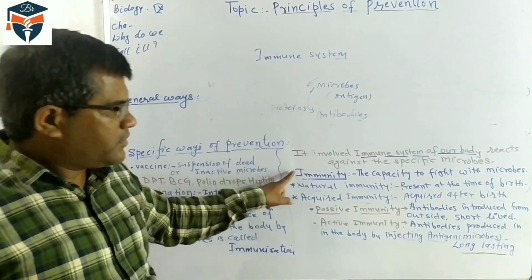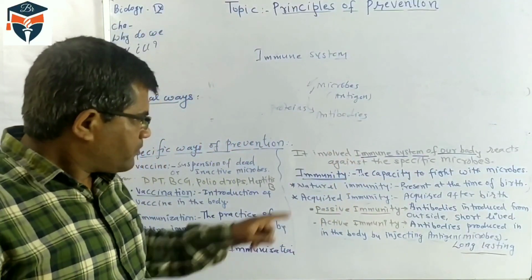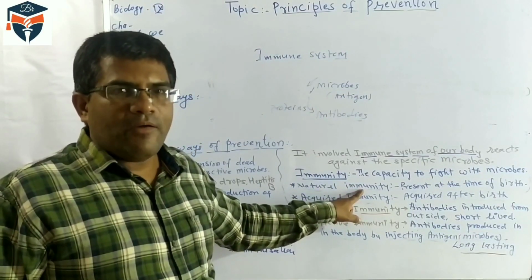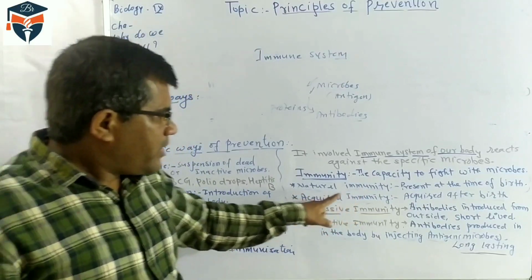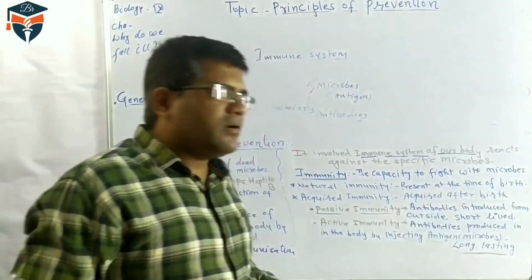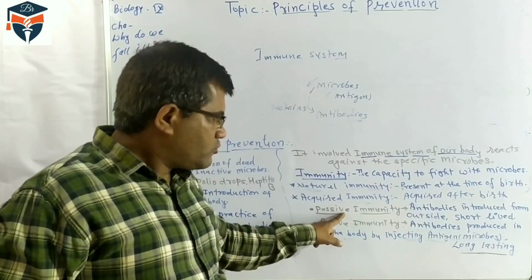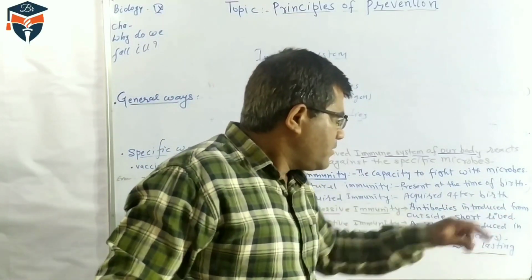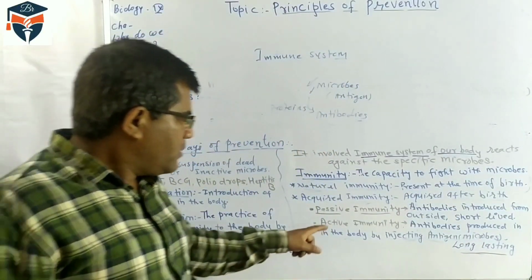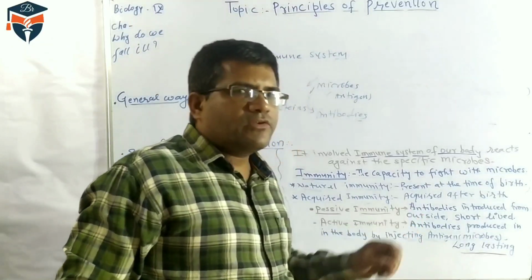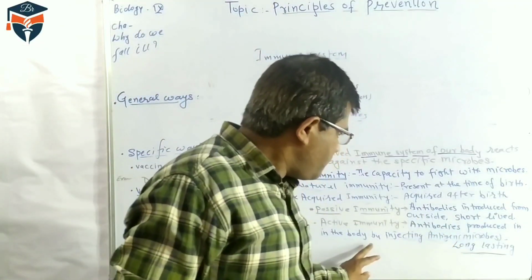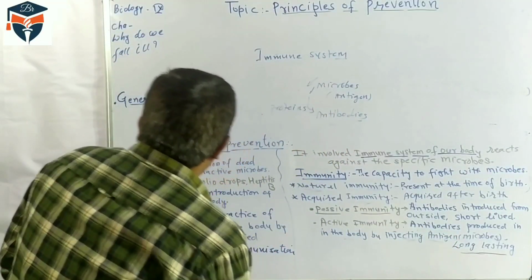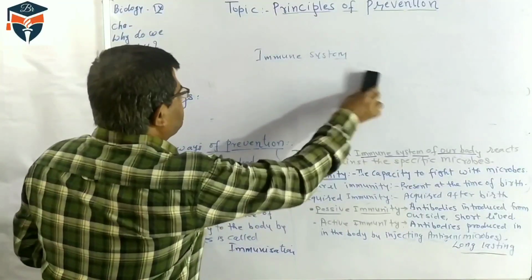So immunity is the capacity to fight with the microbe. Natural immunity is present from birth, as I told you: skin, saliva, acids. Acquired immunity is developed after birth, and it is also of two types. Passive immunity is when outside antibodies are given, and it is for a short duration. But in active immunity, the antibodies are produced in our body cells, and that gives long lasting immunity.